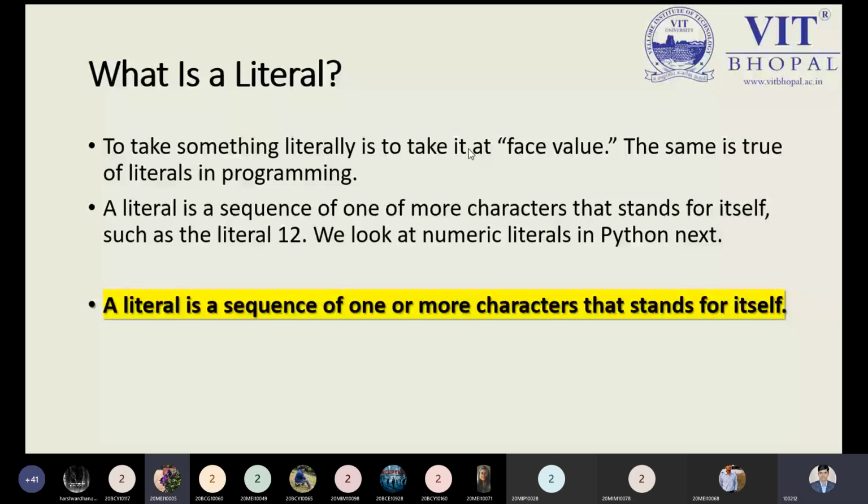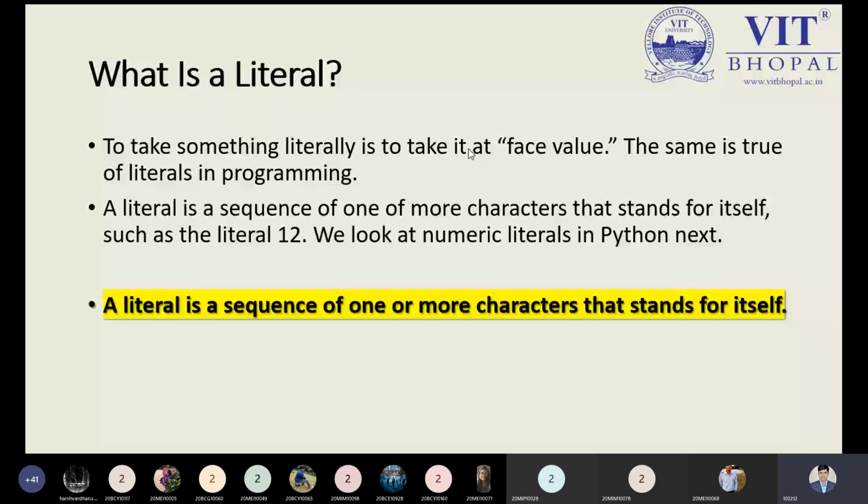A literal means a sequence of one or more characters. What type of character? Since we are talking about what kind of character, it could be alphanumerical or numerical. We will see it in a proper way. We have different flavors of literals, so one by one we'll see, but first let me make clear what is meant by a literal.